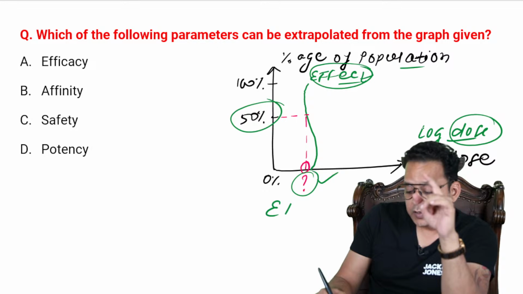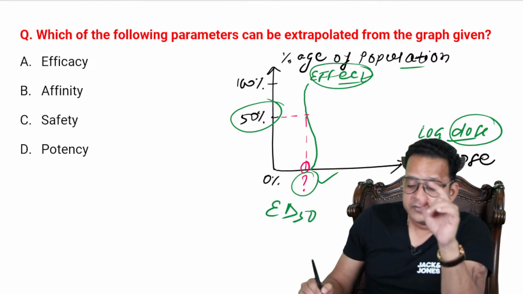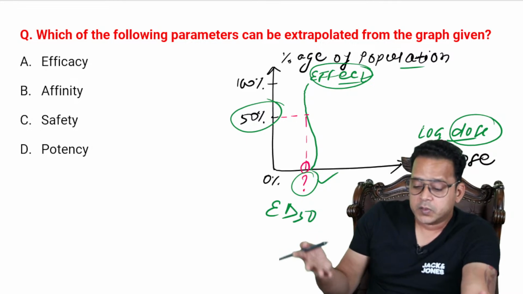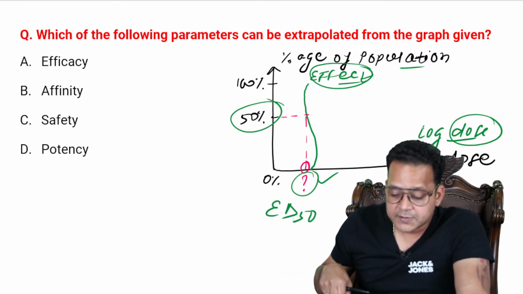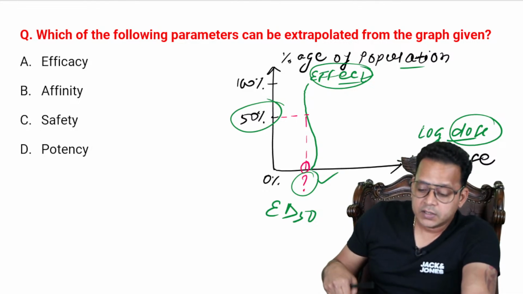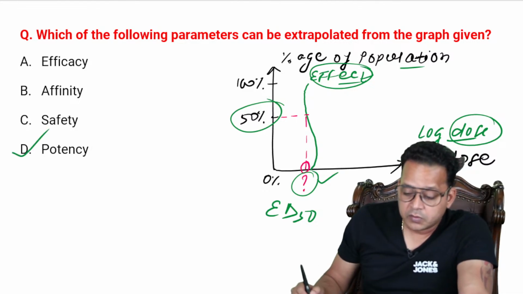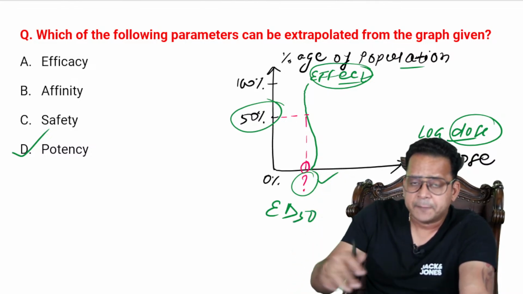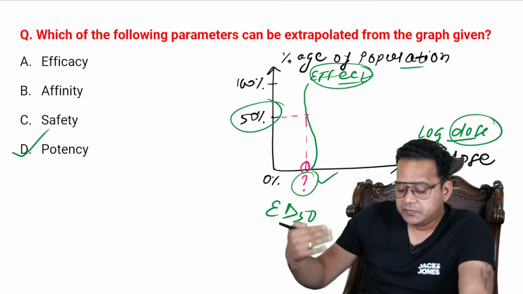In other words, I call it as ED50. So ED50, in other words, this MCQ comes down to this: ED50 is a marker of what? Yes, ED50 is a marker of potency. Excellent. So many of you guys have given the answer, right? So the PYQ was like this. ED50 is a marker of what?